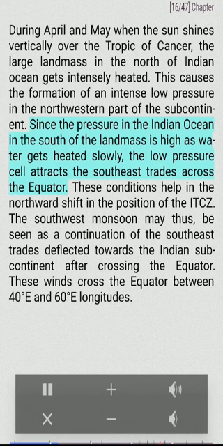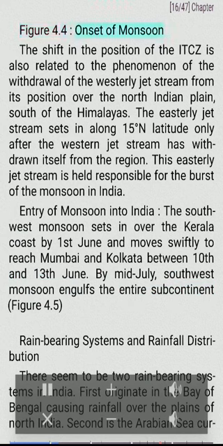Since the pressure in the Indian Ocean in the south of the landmass is high as water gets heated slowly, the low-pressure cell attracts the southeast trades across the equator. These conditions help in the northward shift in the position of the ITCZ. The southwest monsoon may thus be seen as a continuation of the southeast trades deflected towards the Indian subcontinent after crossing the equator. These winds cross the equator between 40 degrees east and 60 degrees east longitudes. Figure 4.4. Onset of monsoon.